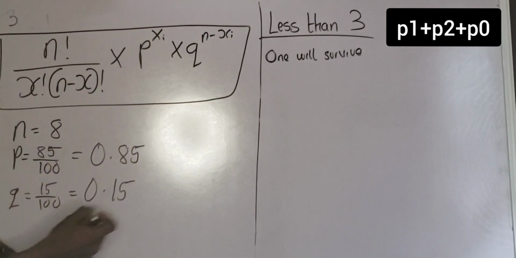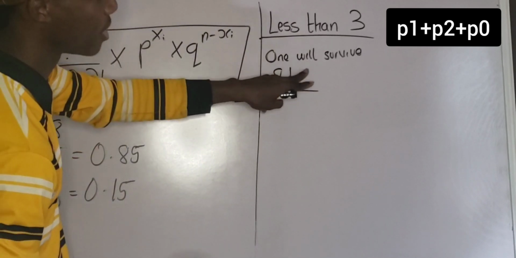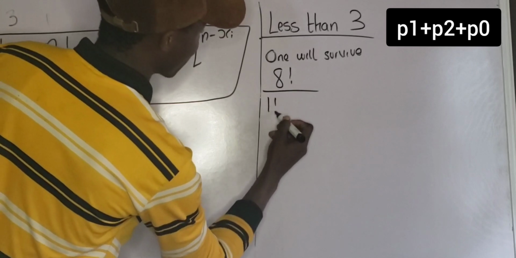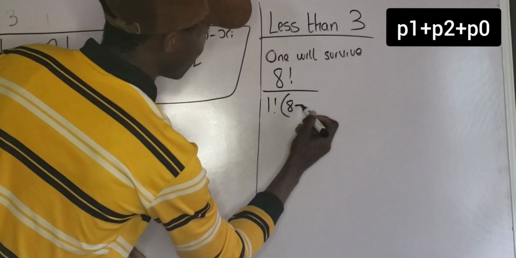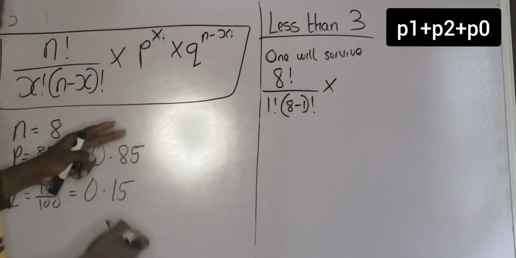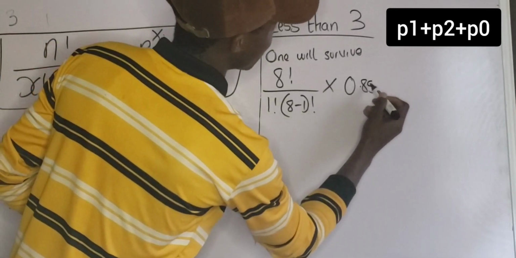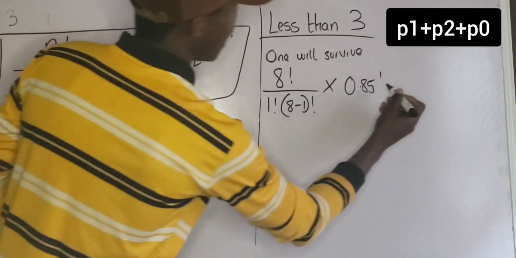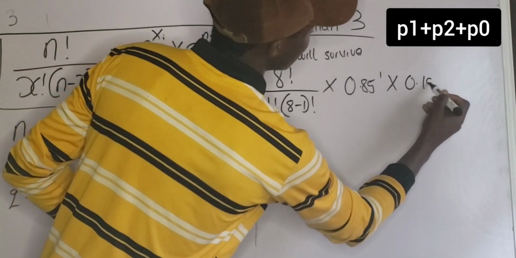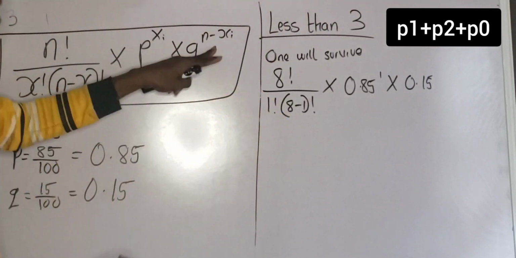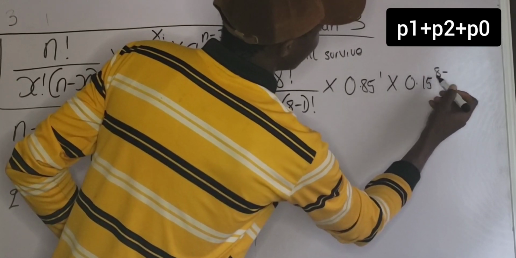Don't forget that n is what? 8. So I'm going to have 8 factorial all over x. In that case, x will be 1. Are you getting it? So I'm going to have 1 factorial into bracket n minus x, that is 8 minus 1, 8 minus 1 factorial, multiplied by p raised to the power of x, that is 0.85 raised to the power of 1, multiplied by q. Don't forget that q is what? 0.15. So I'm going to have 0.15 raised to the power of n minus x. In that case, n, which is 8, minus 1.